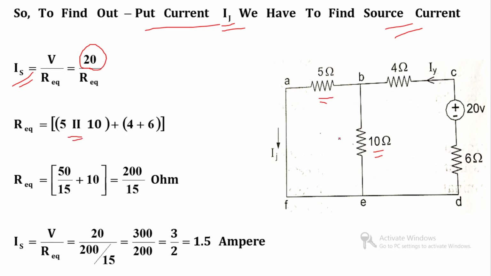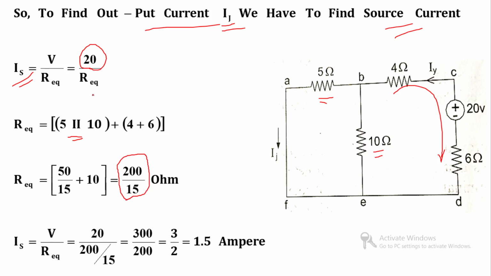Now their equivalent comes in series with these two resistances 4 plus 6. So R equivalent become 5 parallel 10 plus 4 plus 6. So 5 parallel 10 become 50 by 15 plus this 4 plus 6 become 10. So R equivalent become 200 by 15.